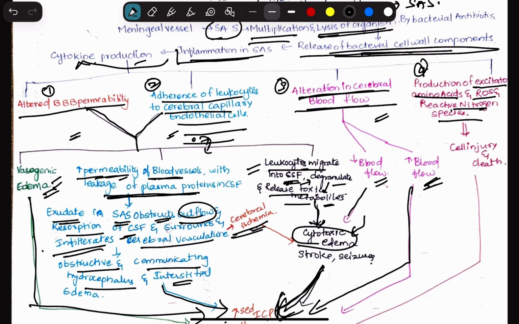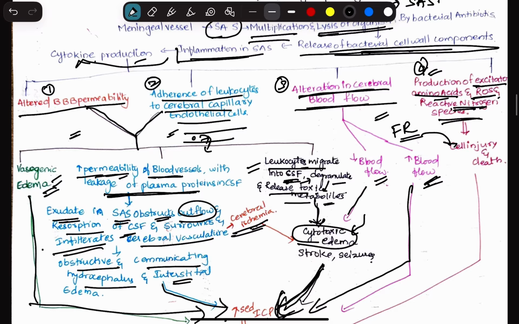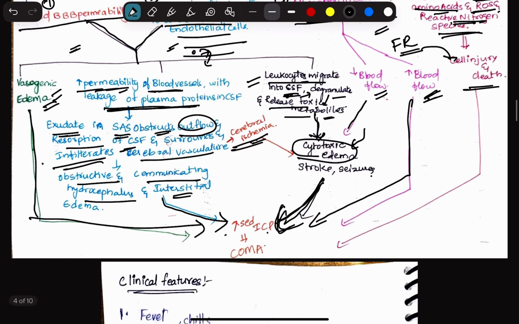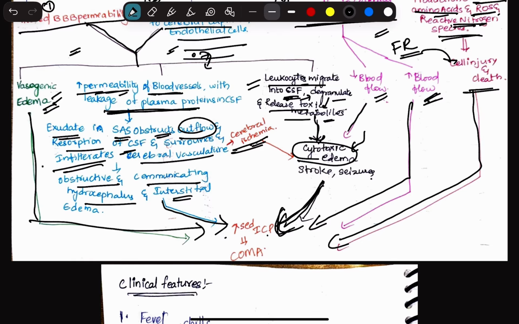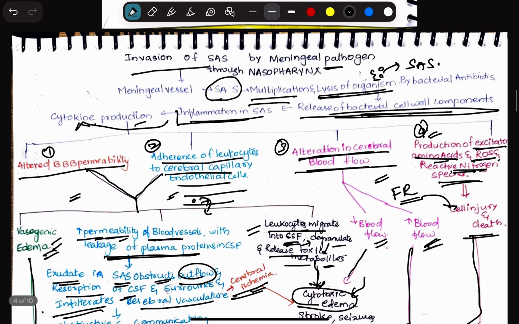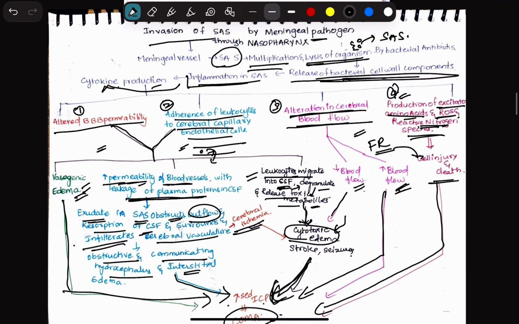Now let us move on to the fourth mechanism due to cytokine production. This cytokine production will further cause the production of excitatory amino acids, reactive oxygen species, and reactive nitrogen species. These reactive oxygen species and reactive nitrogen species are nothing but free radicals. These free radicals will always cause tissue injury, that is cell injury and death. This cell injury and death will again lead to an increase in the intracranial pressure, and also coma, followed by death. Okay, so this is about the pathogenesis in a nutshell.